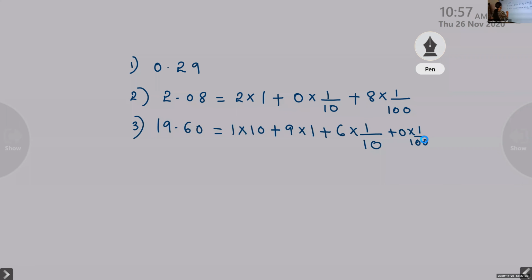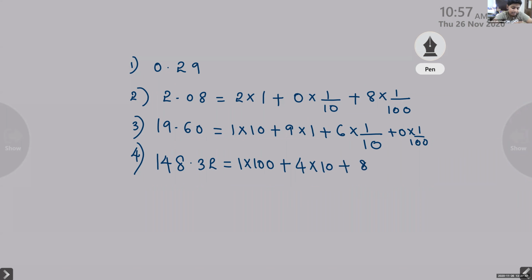Then the fourth one is 148.32, equal to 1 into 100 plus 4 into 10 plus 8 into 1 plus 3 into 1 by 10 plus 2 into 1 by 100.